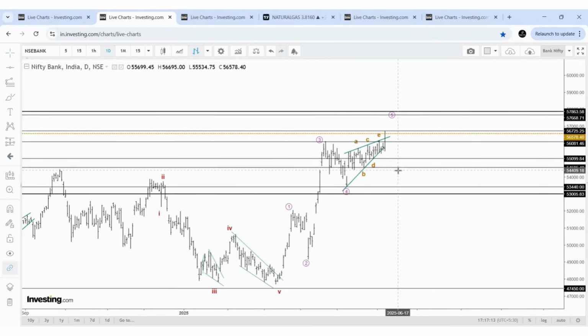So for all these assumptions to be valid, the breakout should sustain here, maybe with a small dip and then start to move higher, or with a gap up. Okay, below this previous point, this should be questioned.